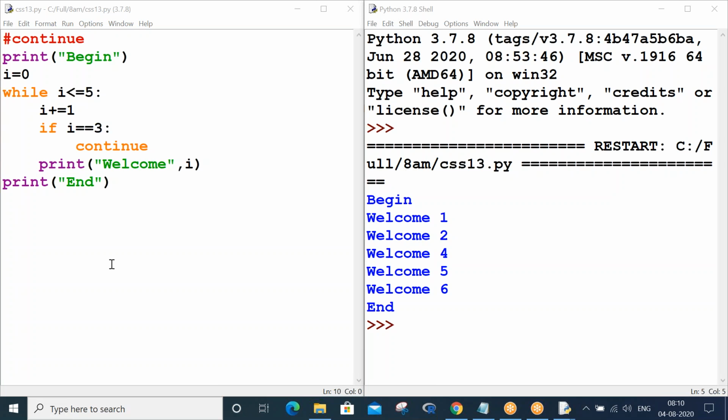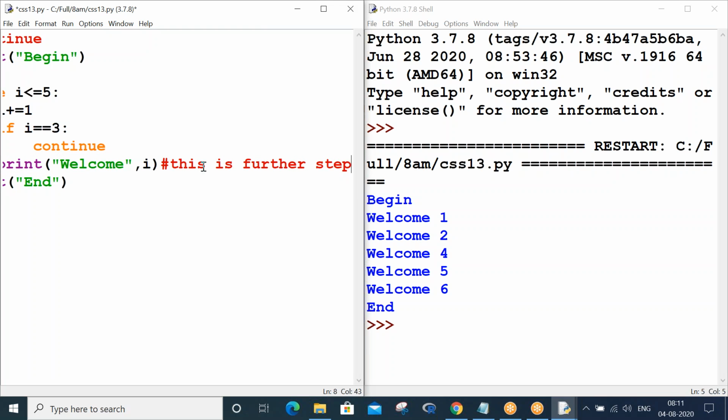Okay, so I hope you guys have taken. Did you understand what exactly continue is doing? Whenever control comes to the continue statement, it skips the further steps in the iteration. So this is that further step.